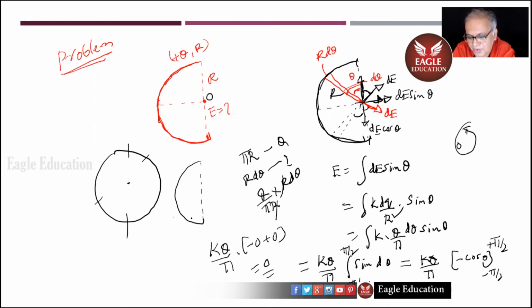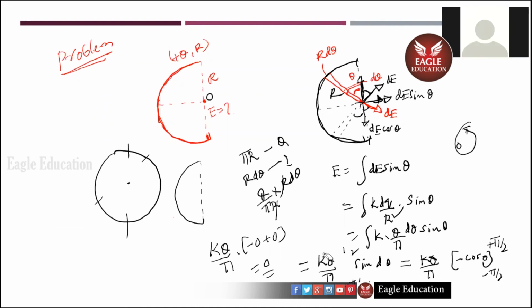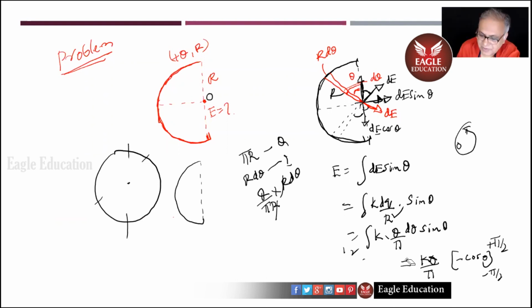So, the limits is the question. Tell me. The limits is a question. The limits will come from the meaning of the question there, not from what function is that.